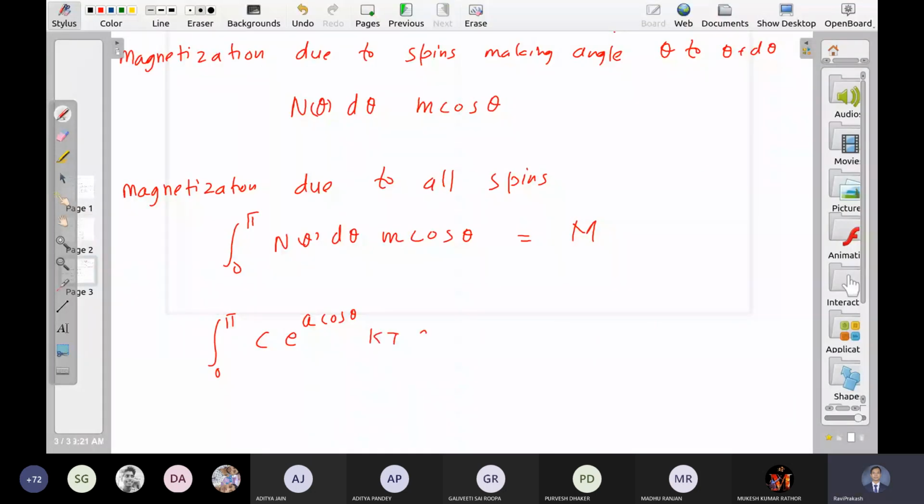This is n theta. Put m cos theta and d theta. Okay, this is the integral that we need to solve. This will give us M. What is c? c has already been calculated. This is this number. What is a? a is this number.